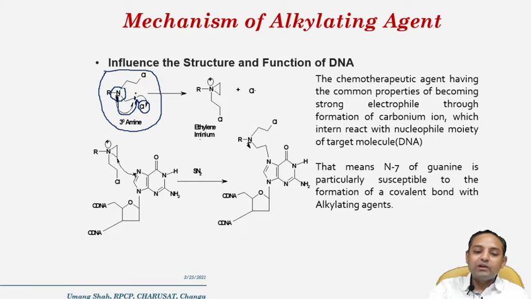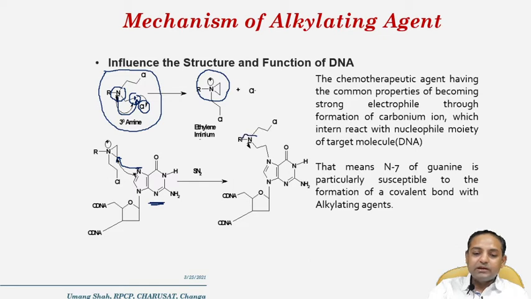Due to electronegativity, it has a somewhat positive charge, and it is converted into the ethylene iminium or aziridinium cation. Once this aziridinium cation is formed, this is a guanine base, and the N7 of the guanine, which has a lone pair of electrons, attacks this carbon, and ring cleavage takes place.